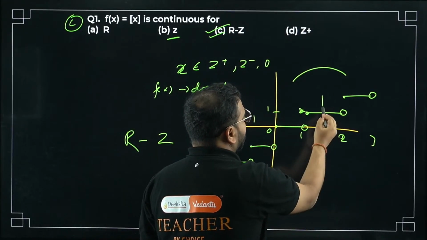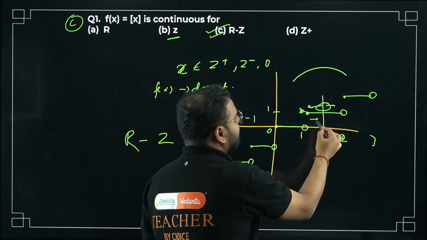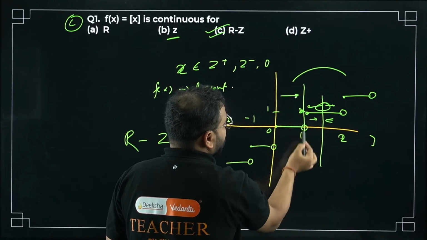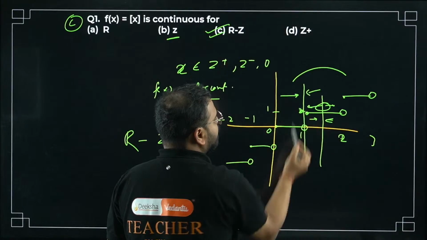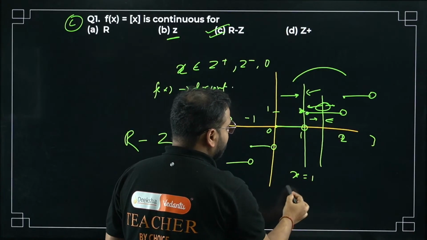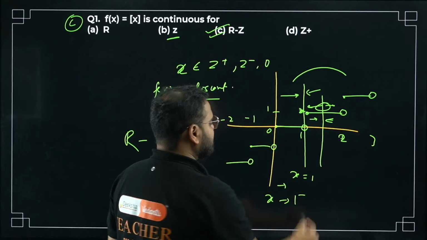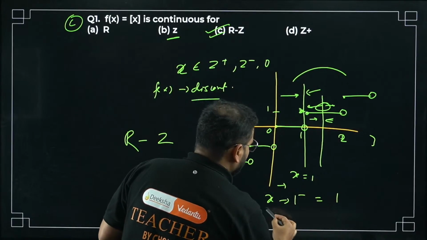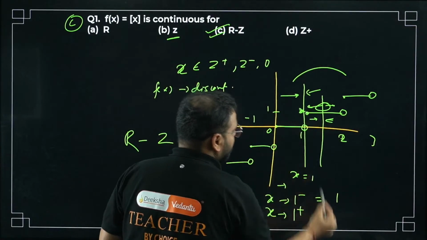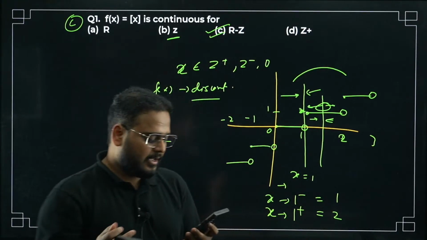Check this out. Over here, if you approach this from the left and right, you'll have the same value, right? But if you approach this value from the left, what is the value, sir? 1. From the right, sir, 2. Correct. Now if you approach x equals 1 from the left side, what happens? The value is, bacha, 1. When you approach x equals 1 from the right side, what is the value, bacha? The value of the function is 2. Are they same? No, it means that's why they are discontinuous.